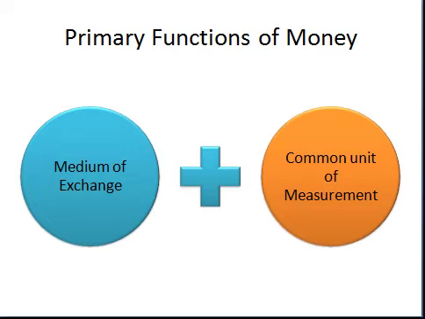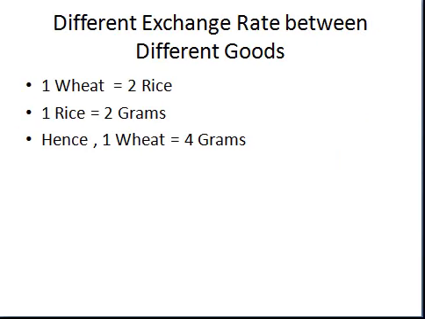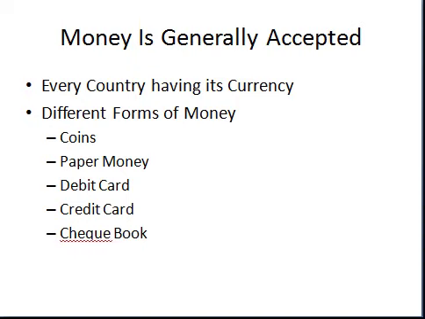The first basic primary function of money is medium of exchange. In every country, the government declares the currency of that country, which is generally accepted in the form of coin, paper currency, debit card, credit card, checkbook. All these have a denomination. Like in our country, we have the denomination of rupees. In Japan, they have yen. International currency, United States dollar. So these are the different forms of money which are generally accepted.